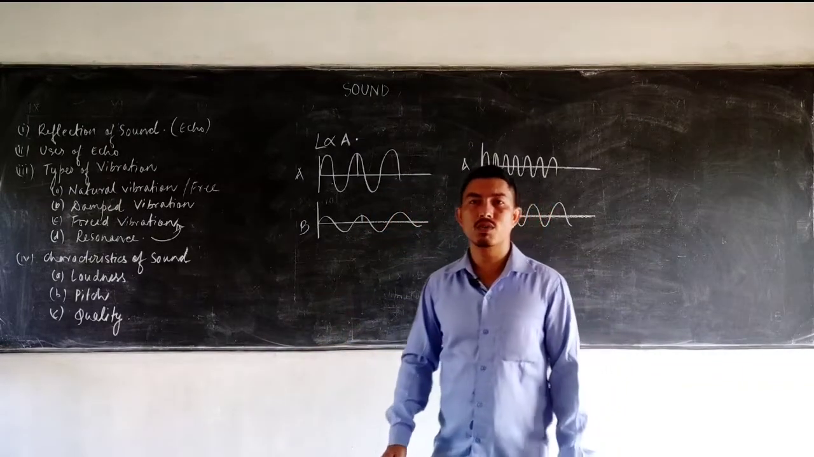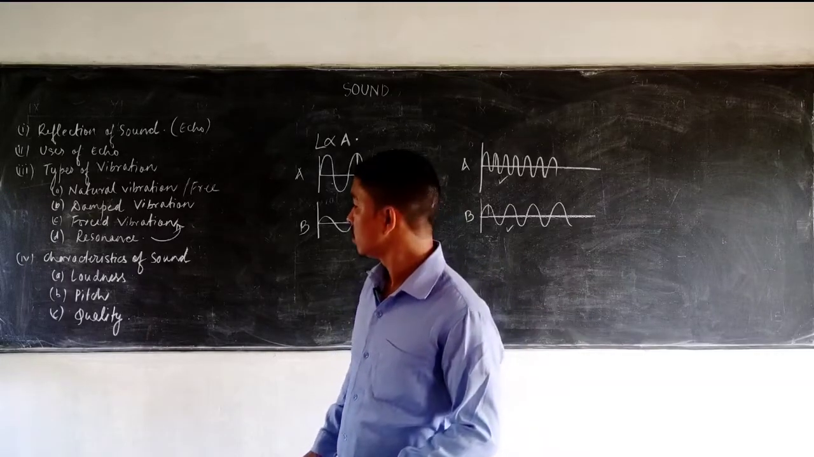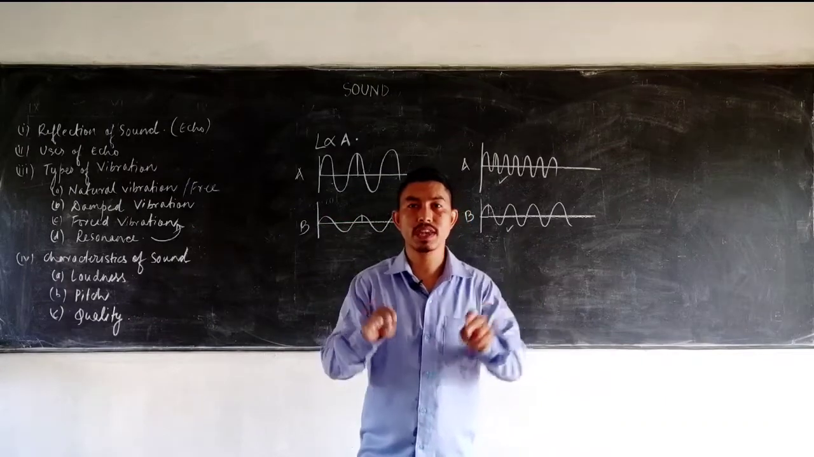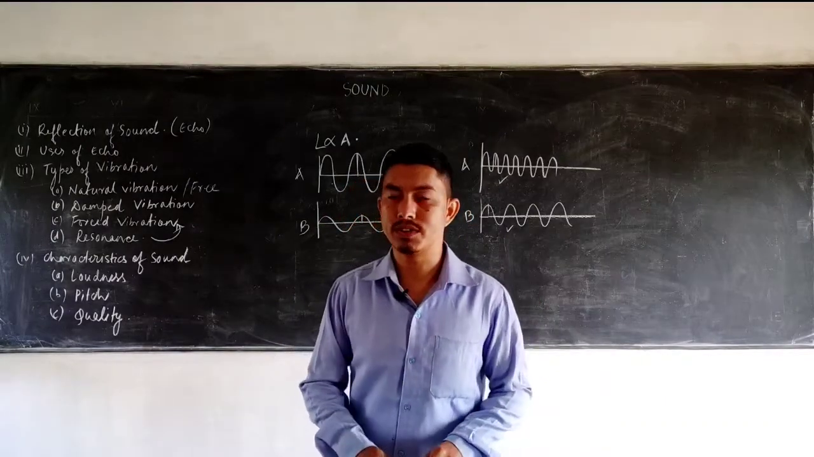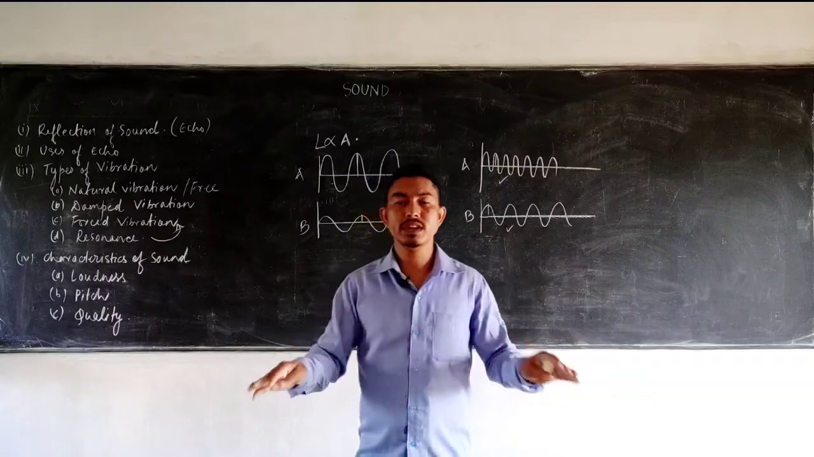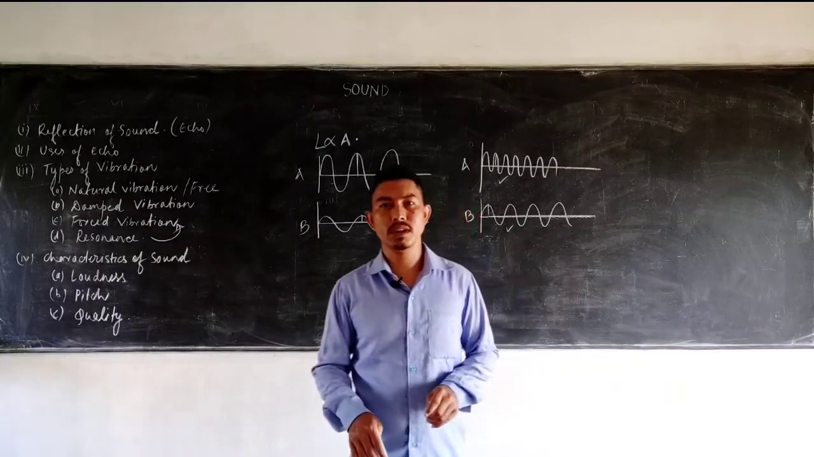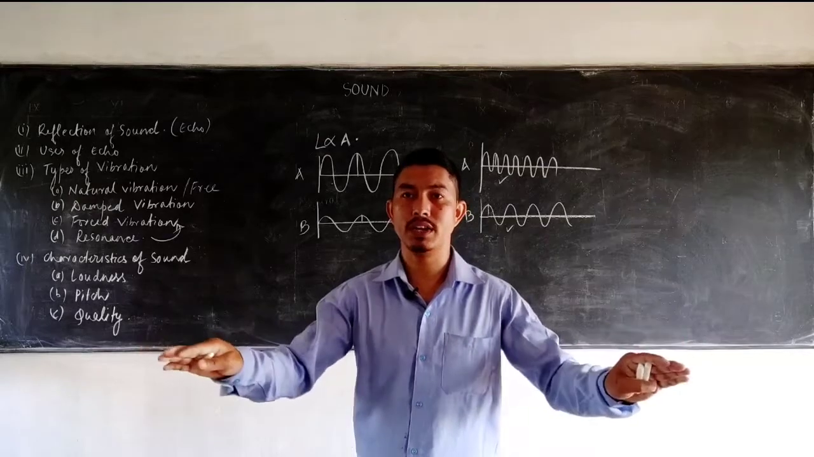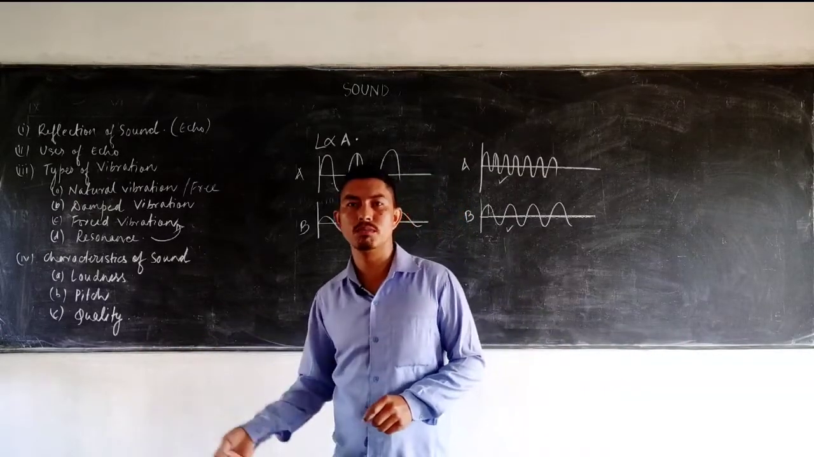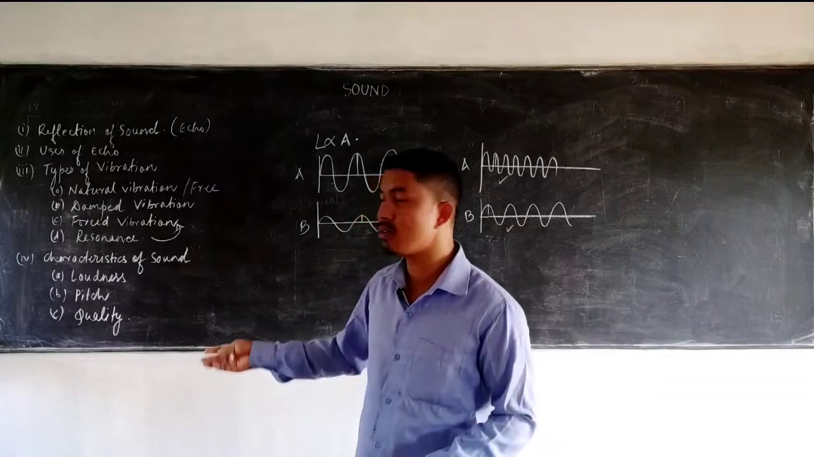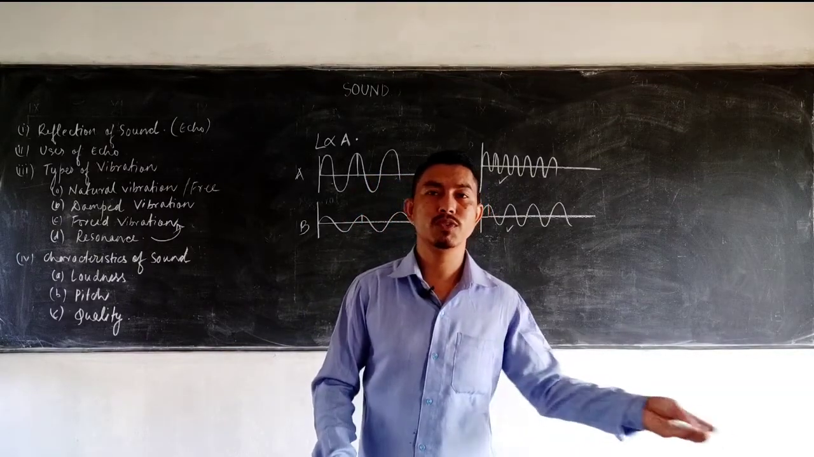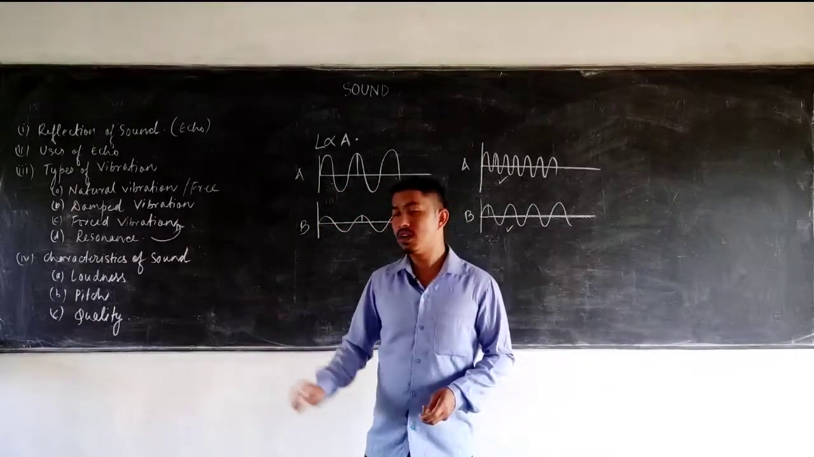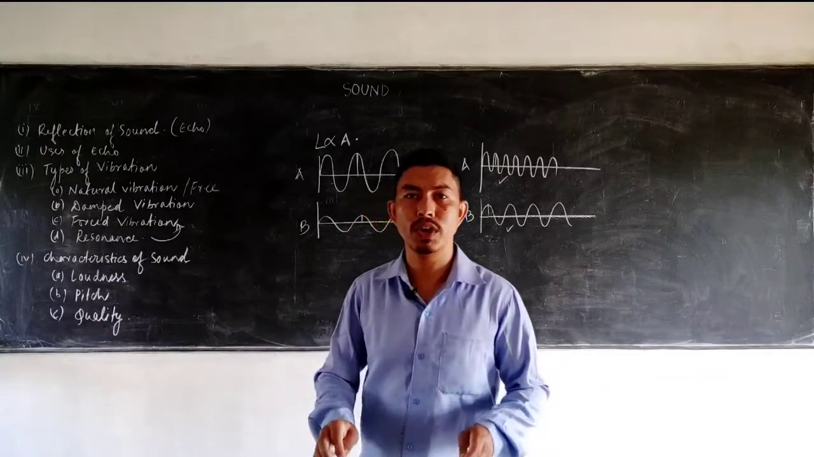Now the third characteristic is the quality. The quality of sound is that characteristic by which, even if two sounds have the same loudness and the same pitch, we can easily differentiate them. For example, if your mother and your mother's friend are speaking in another room, you will easily be able to find out which voice is your mother's and which voice is your auntie's. What helps us to differentiate? The quality of the sound is determined by the waveform.